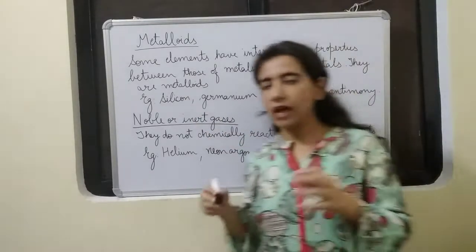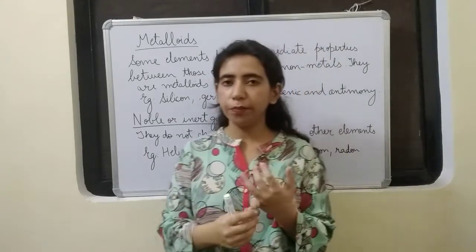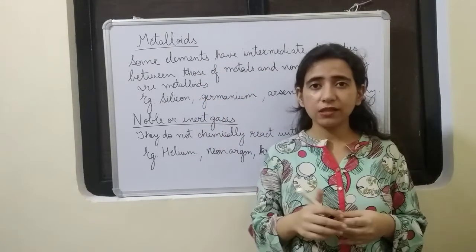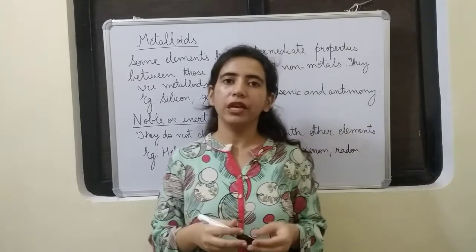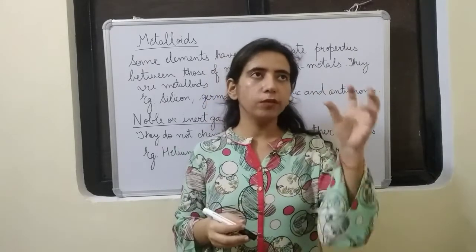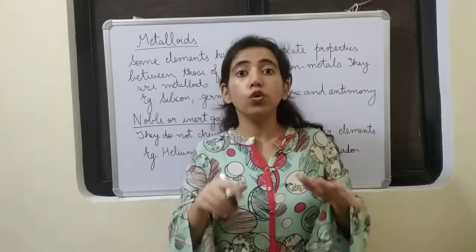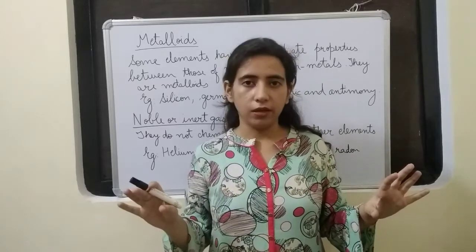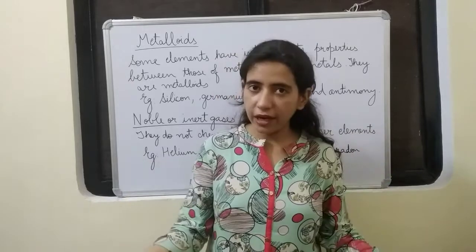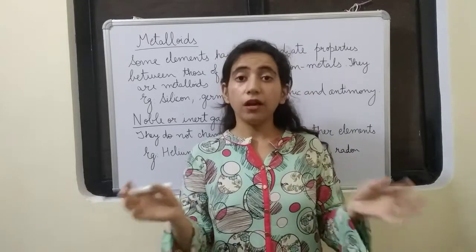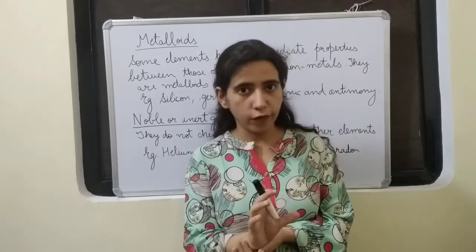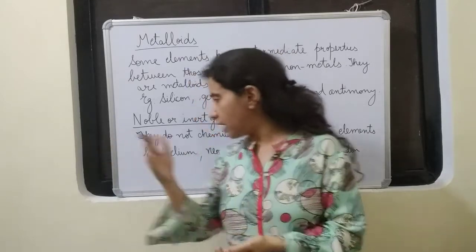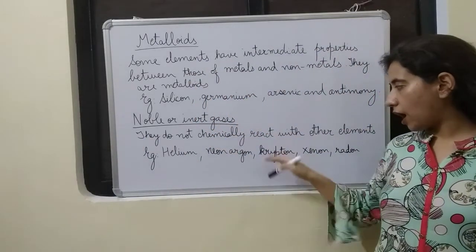Okay. And the last one, the fourth in the element part, is noble gases. Noble gases are also known as inert gases. From their name itself we can understand that they are very noble or inert. That means they do not react chemically. They don't want to react with any other element to form anything. They are stable alone in the atomic form. Okay. And the examples are helium, neon, argon, krypton,